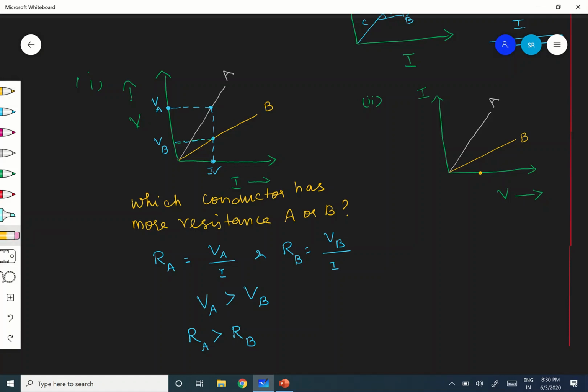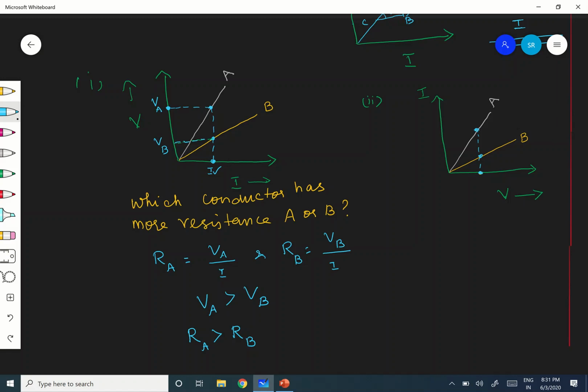Therefore, this is the potential. So you draw a perpendicular from it. This is the method of how to compare the resistance. It intersects A at this point and B at this point.